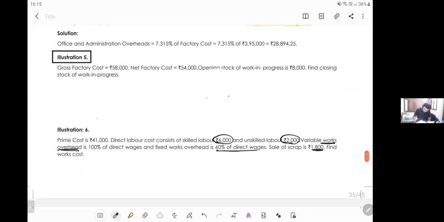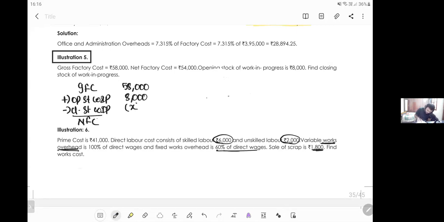Now, illustration number 5. Gross factory cost and net factory cost are given. For gross factory cost, you add opening stock of WIP, you reduce closing stock of WIP, you get net factory cost. Gross factory cost is 58,000. Opening stock is 8,000. Closing stock is X. Net factory cost is 54,000.